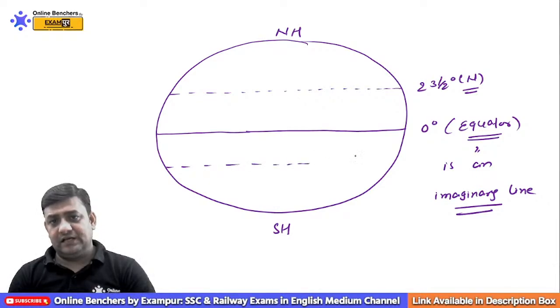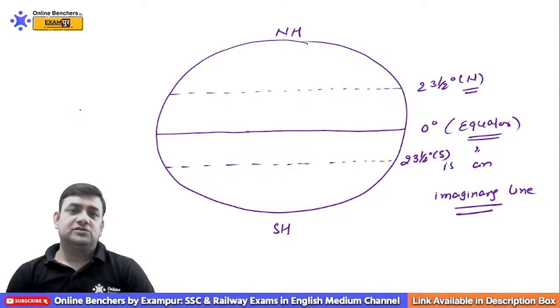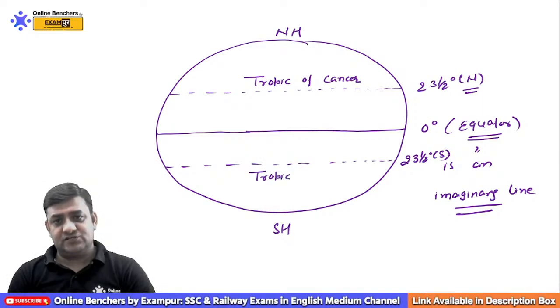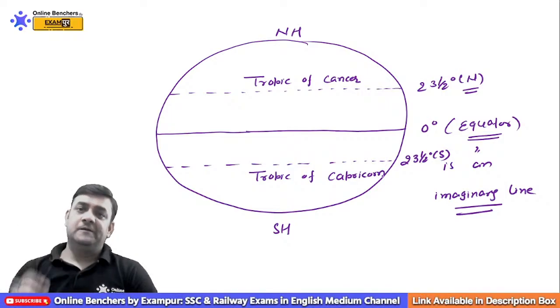The other inclination is at 23.5° south. So always remember one thing: this is the Tropic of Cancer and this is the Tropic of Capricorn.